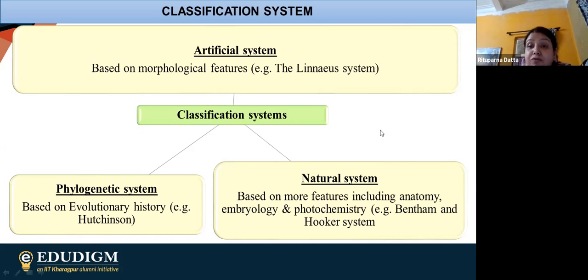If we look at the development of the embryo also, we find some percentage of similarities in all the species. That can be more, that can be less, but obviously some similarities are there. This natural system is known as the Bentham and Hooker system. So these are the three classification systems the scientists developed later on.